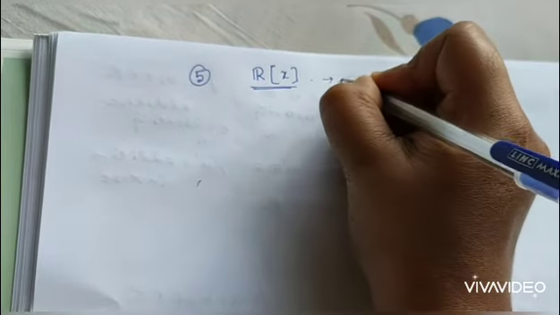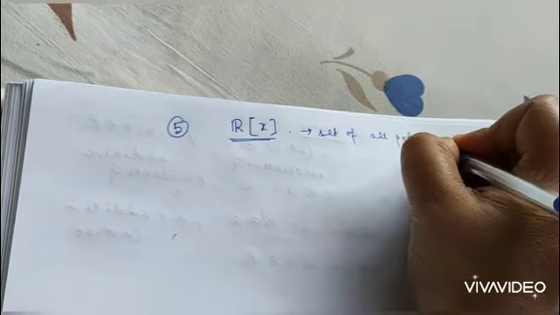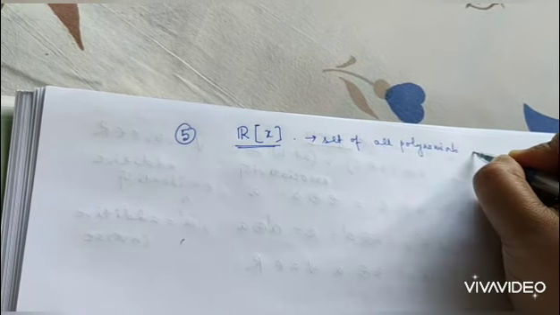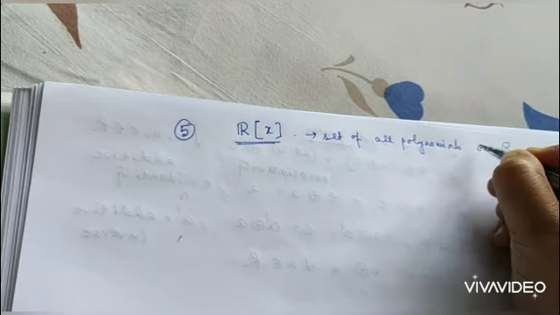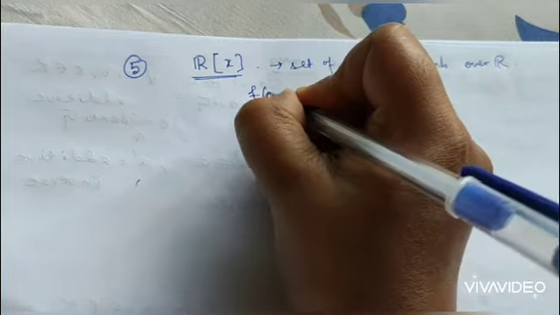So what is R[x]? It is the set of all polynomials of any degree over R.